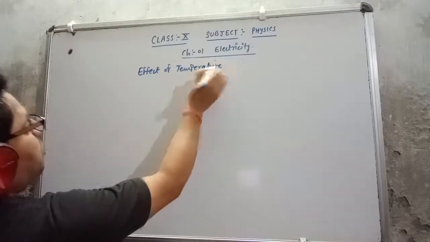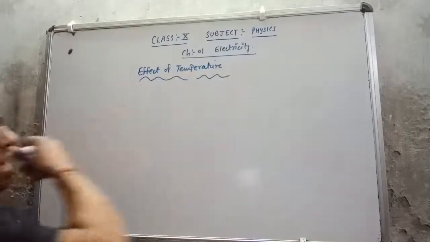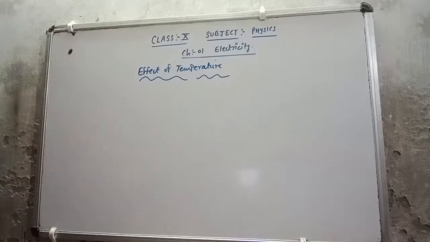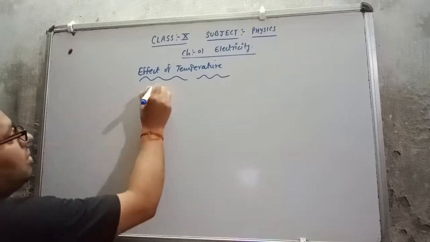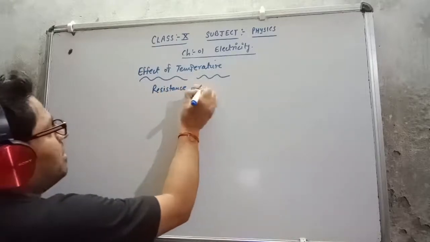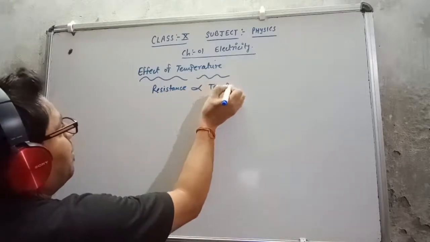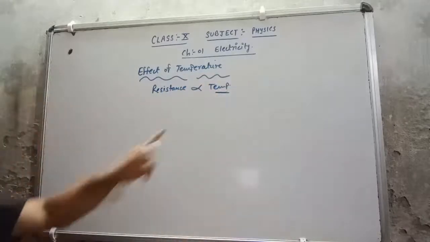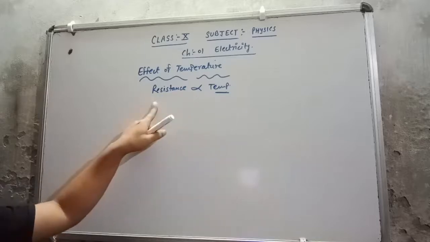It's very simple. As the temperature increases, the resistance of the wire also increases. That means resistance is directly proportional to temperature. By increasing the temperature, the resistance will also increase.